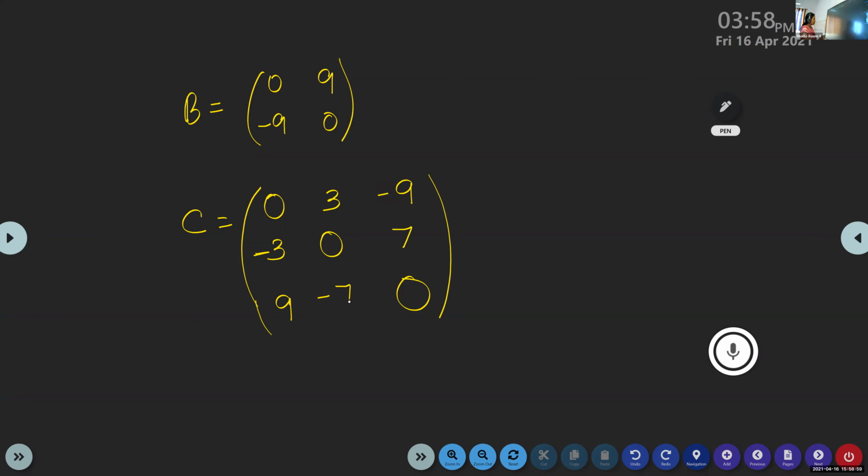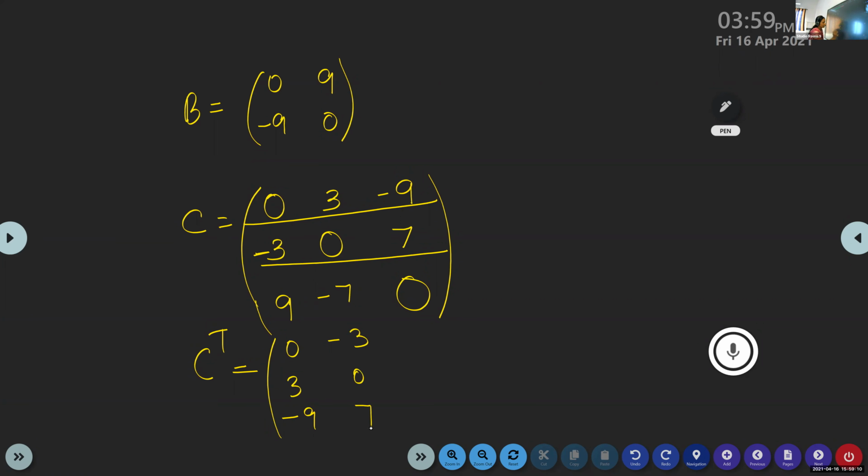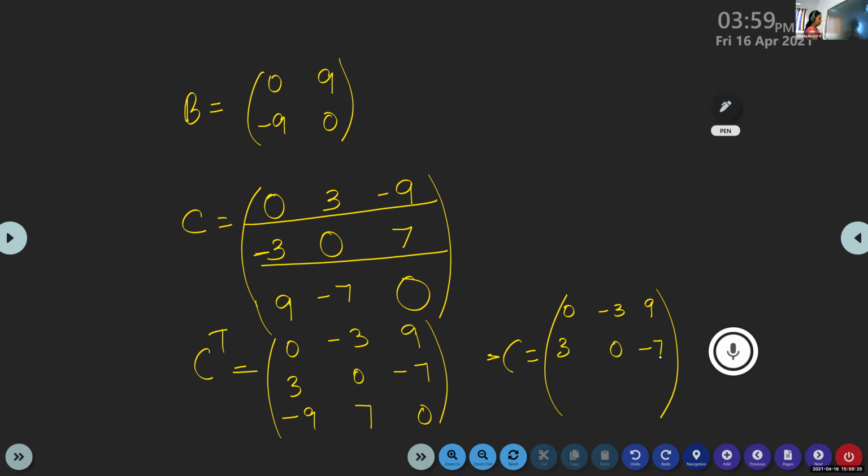Take C transpose. What is C transpose? The first row becomes the first column: 0, 3, minus 9. The second row becomes the second column, the third row becomes the third column. Find minus C by multiplying each entry by minus 1, and check whether both are the same.